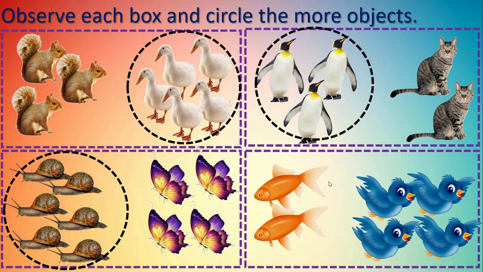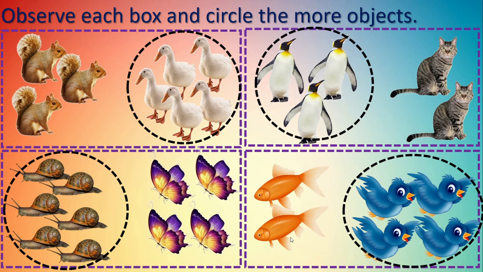Next box. Here we can see fishes and birds. Yes, absolutely you are right. Birds are more than fishes. Correct? Because we know the counting here also.